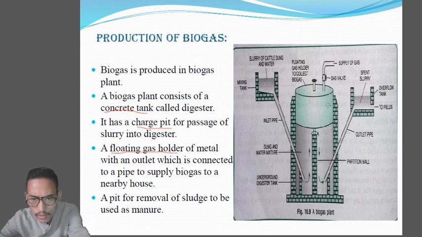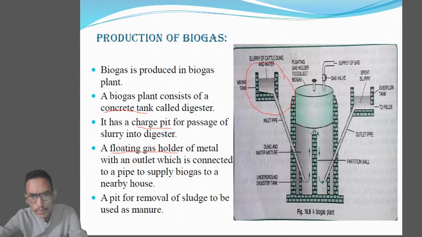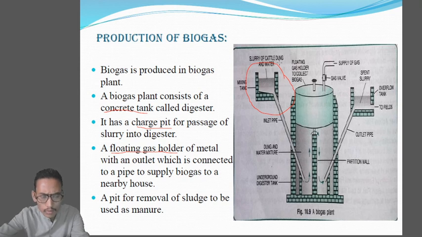So you can see over here, this is the concrete tank. Okay, 10 to 15 feet deep, also called the digester. Then you can see the mixing tank over here, where you will mainly put the slurry of cattle dung and water. So you will take the cow dung or the cattle dung, mix it with water, and through this mixing tank, also called the charge pit, you will put the slurry into the concrete tank or the digester.